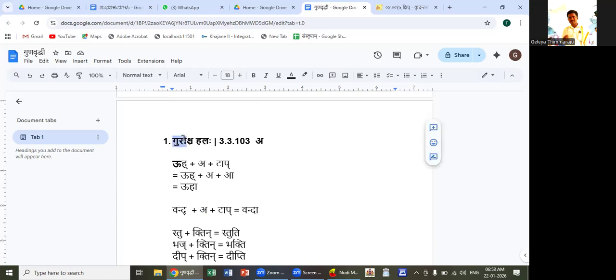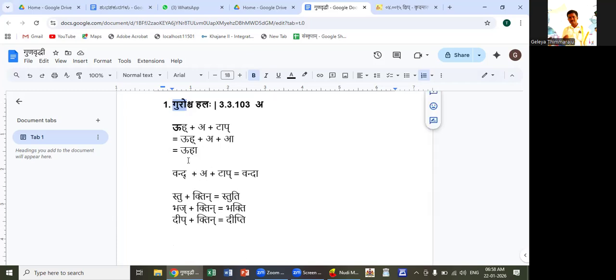This is the meaning of this sutra. In this sutra, guroh is not shashti, it is panchami of guru. That guru sangna is used in this sutra. If a dhatu does not have a guru letter in it, or if it has a guru letter but does not end with a hal letter, then this sutra is not applicable.